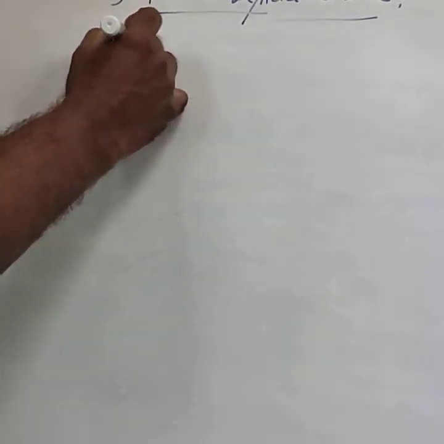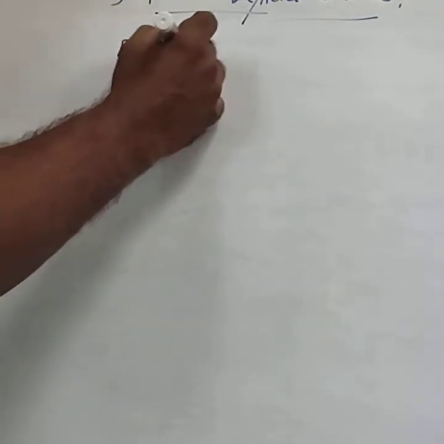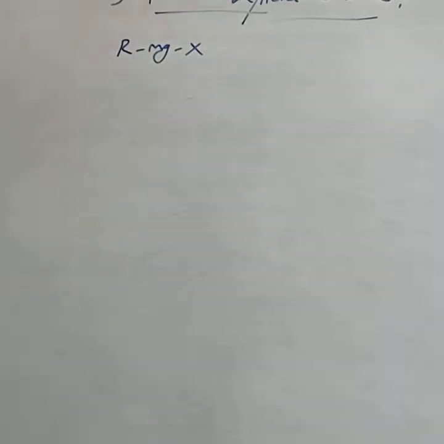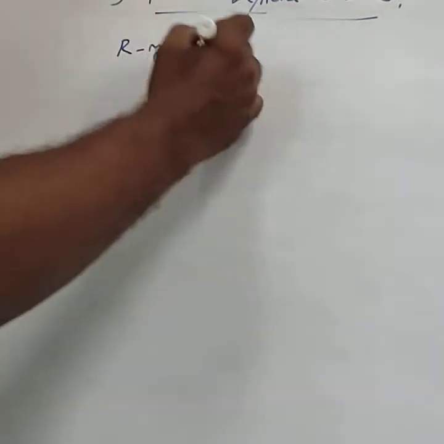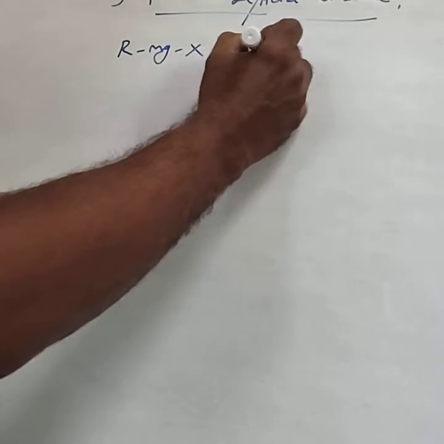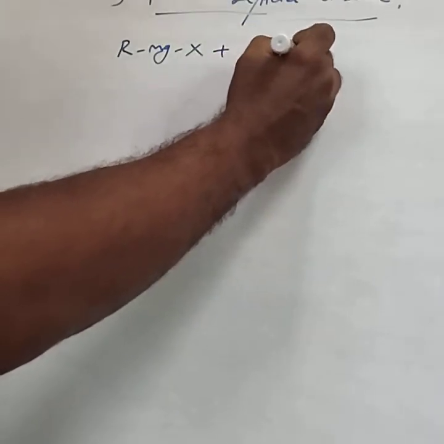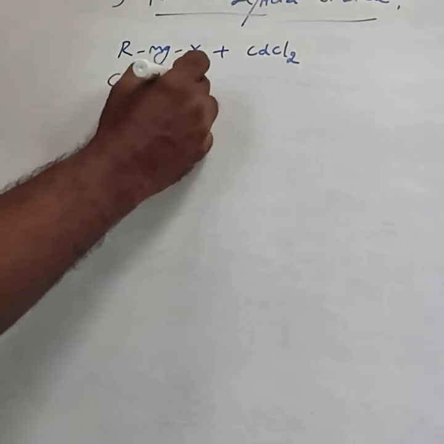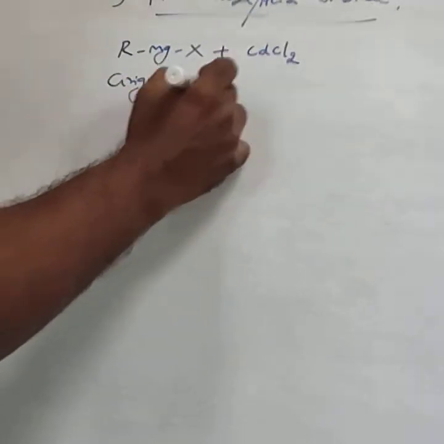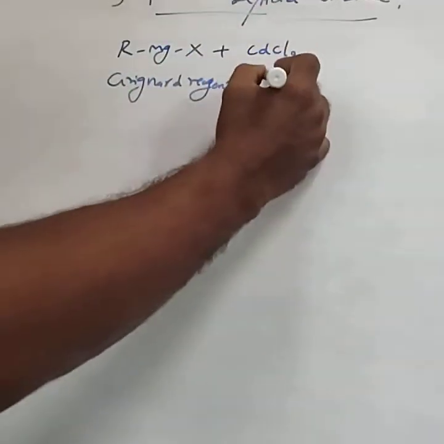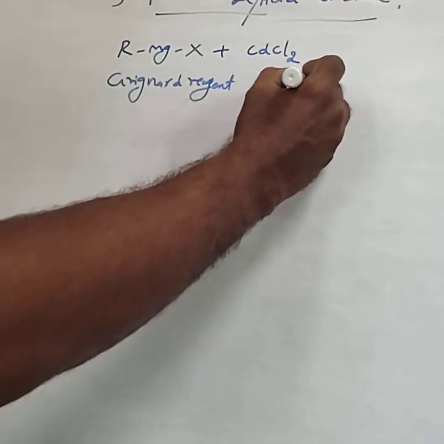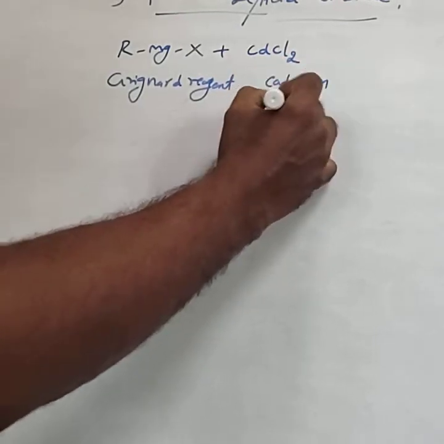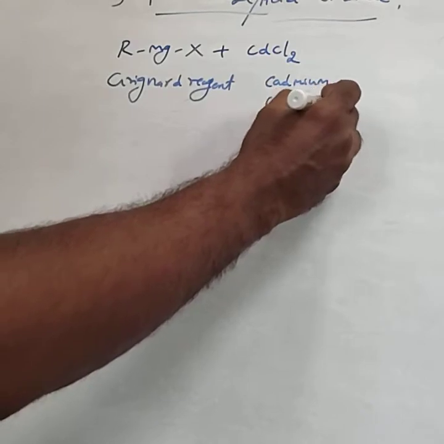In this method, first we consider the Grignard reagent, RMgX. The Grignard reagent is treated with cadmium chloride.